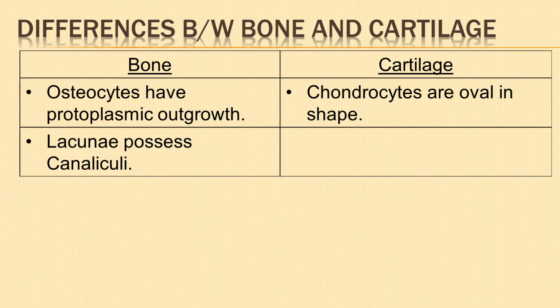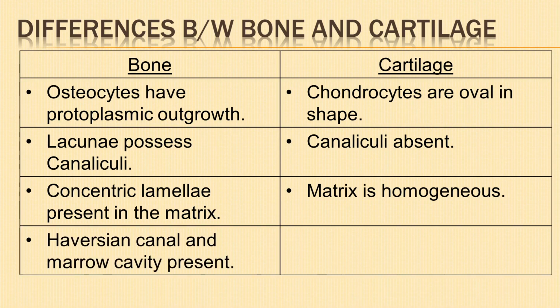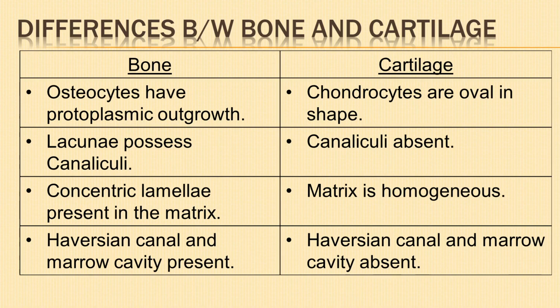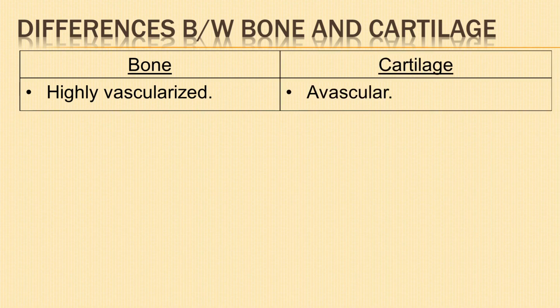The lacunae or spaces in bones are provided with numerous fine branches called canaliculi. Canaliculi are absent in cartilage. Matrix of bone shows concentric lamellae. Matrix is homogeneous in cartilage. Bone has Haversian canals and marrow cavity. Haversian canals and marrow cavity are absent in cartilage. Bone is highly vascularized. Cartilage is avascular.